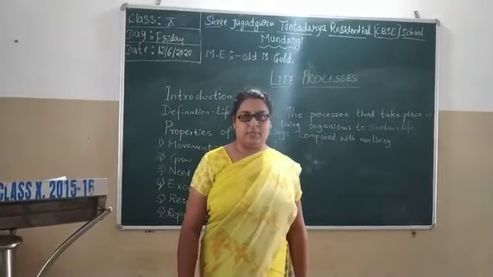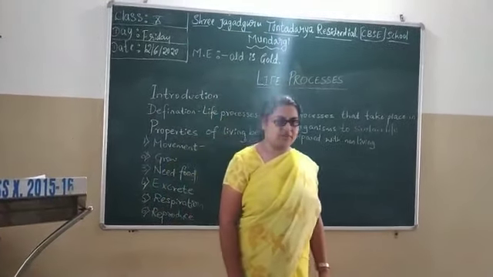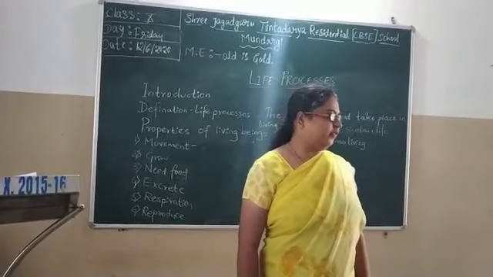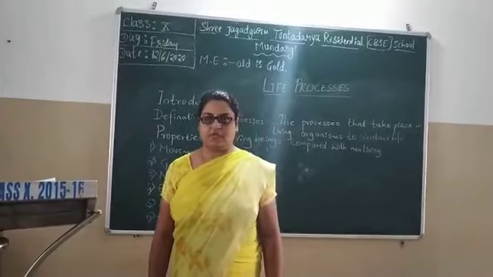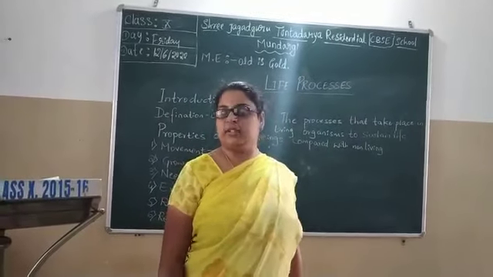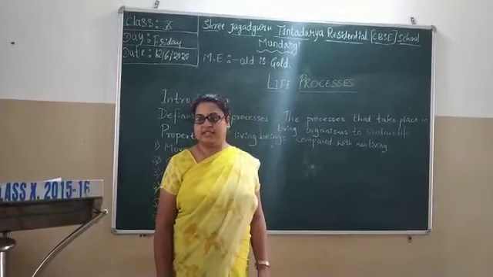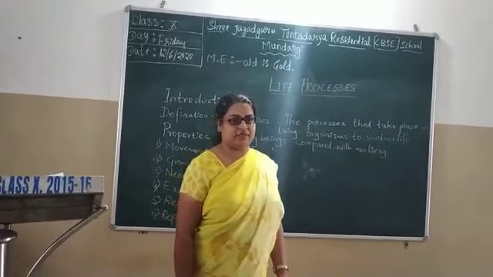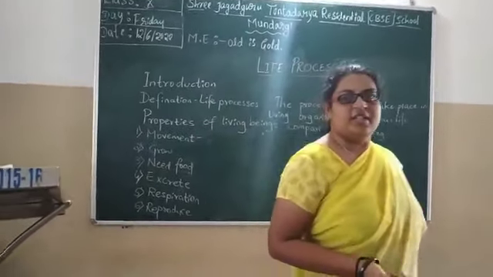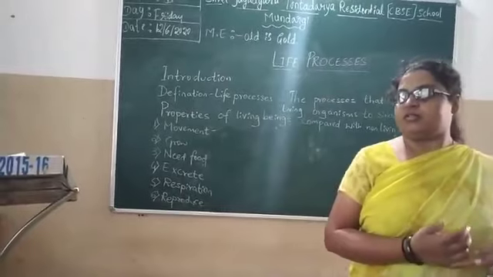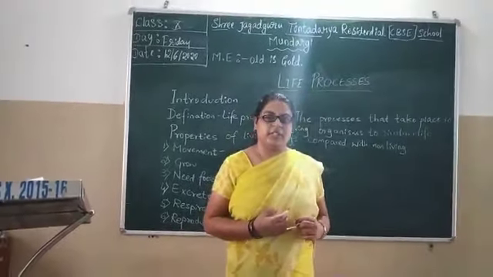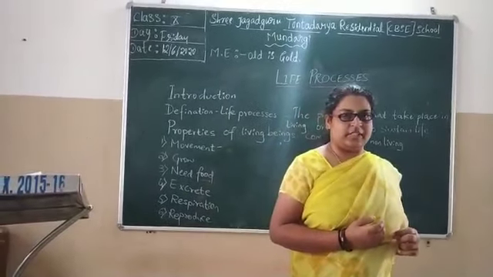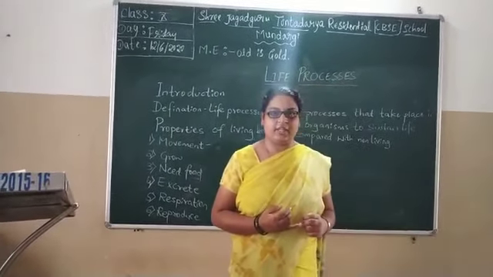Today you will be learning about the most important topic, which we call life processes. In our surroundings we find different types of living organisms, for example plants, animals, birds, insects. All these have life. Along with this we also see stones, rocks, mountains, and when we compare birds flying in the sky with the mountains, they do not show any kind of difference.